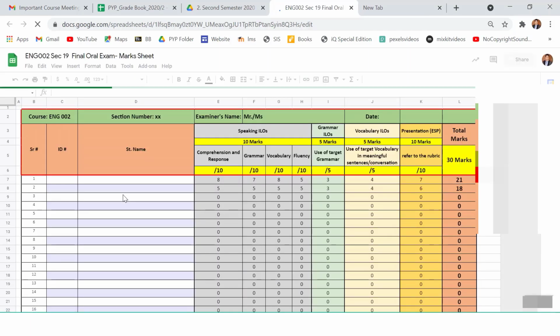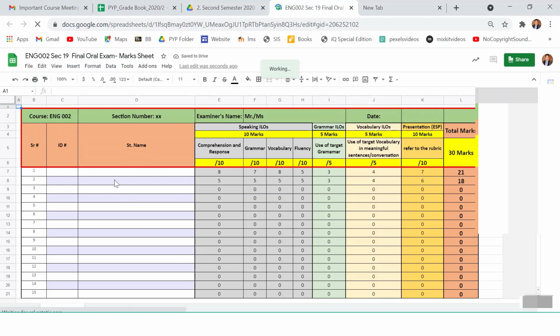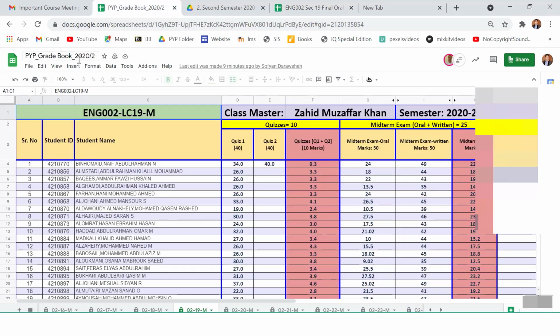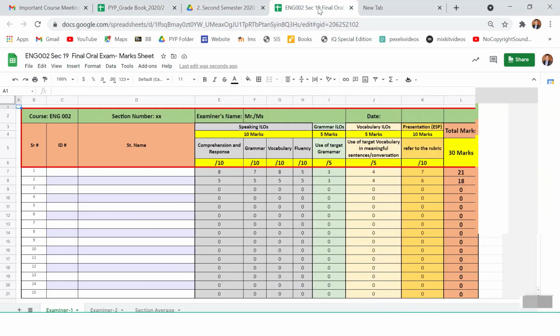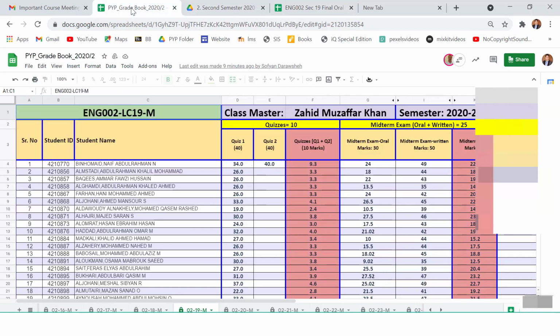I will open the file, and here you can see the IDs and names. Then with this, I will open PYP gradebook. You can see here PYP gradebook. You can open these two files in parallel: one final oral exam sheet and the second is gradebook.